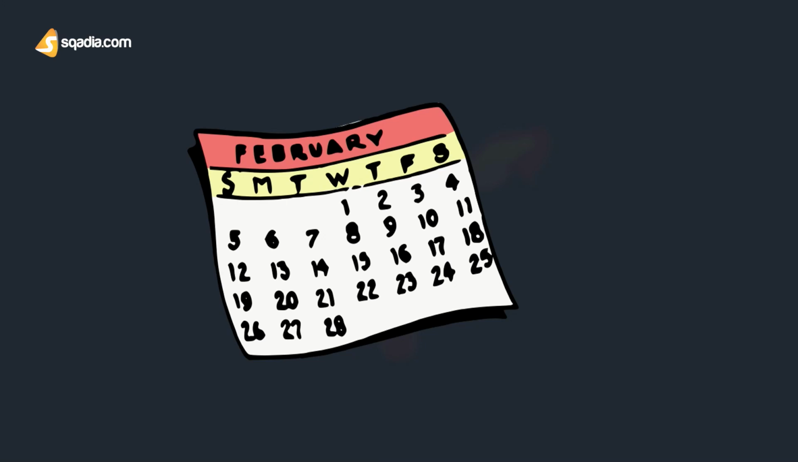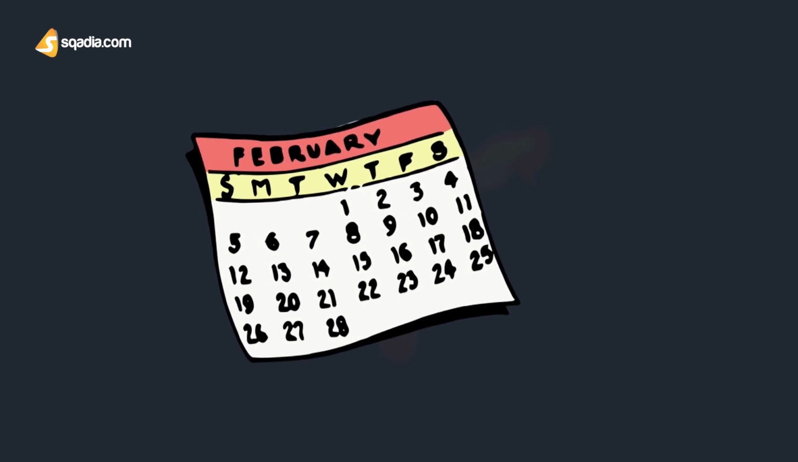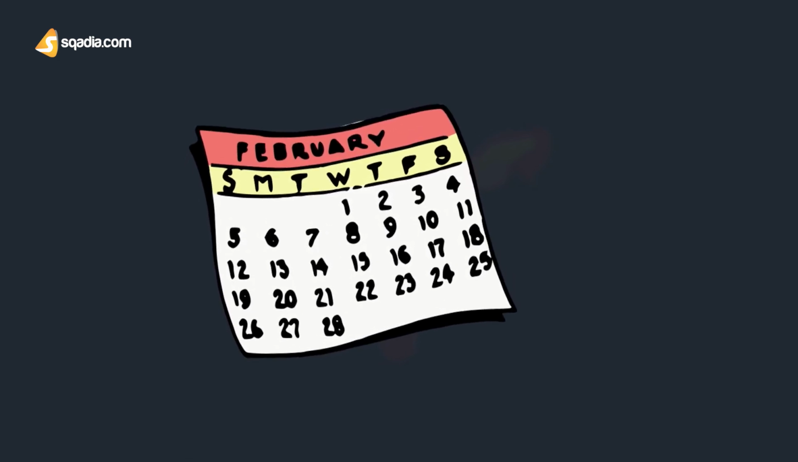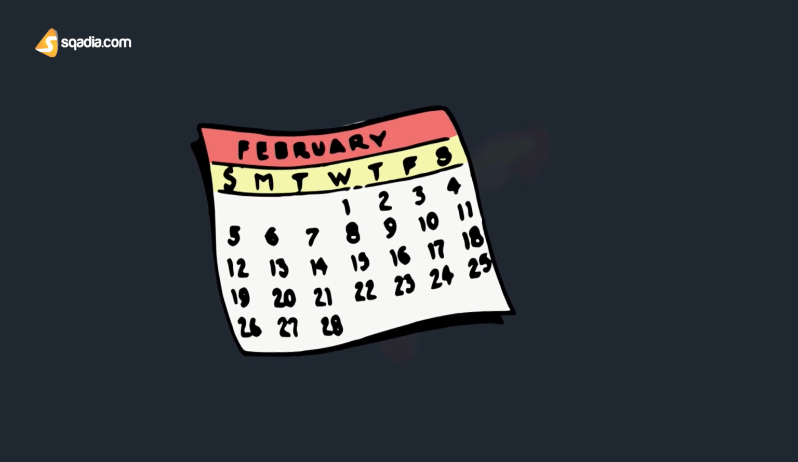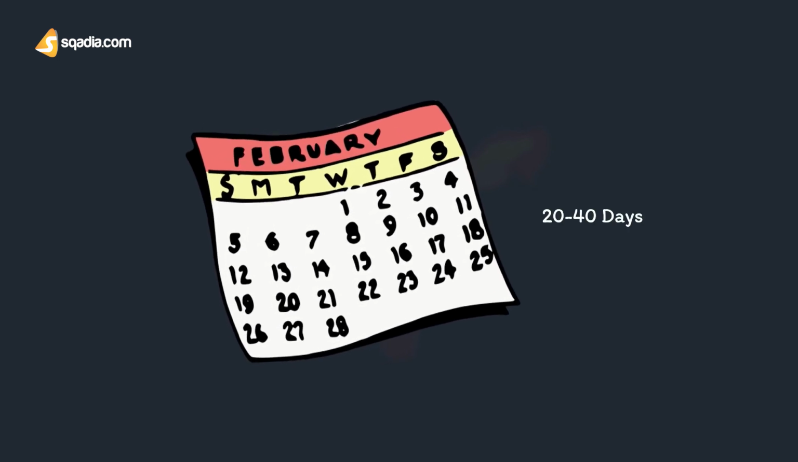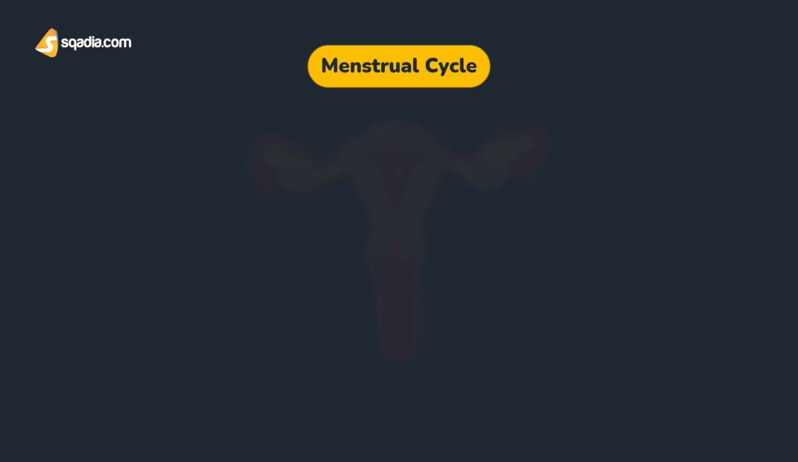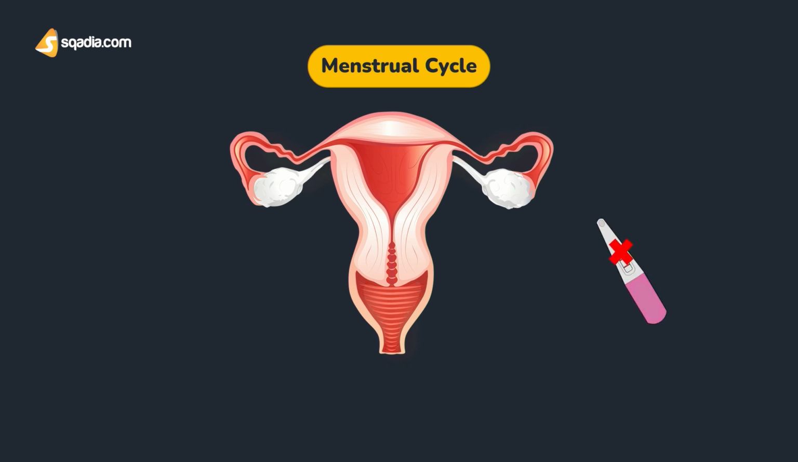Let's talk about menstrual phase and its regulation. Well, the duration of menstrual cycle is usually 28 days, like the month of February. But under physiological conditions, it may vary between 20 to 40 days. After ovulation, if pregnancy does not occur, the thickened endometrium is shed and desquamated.